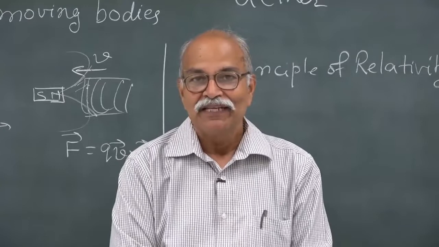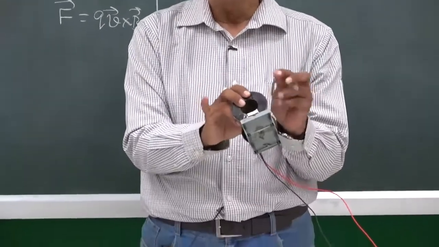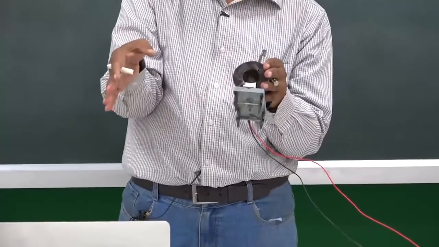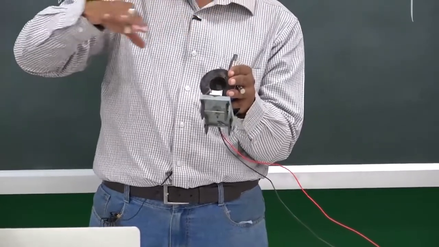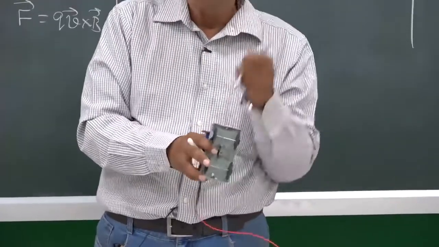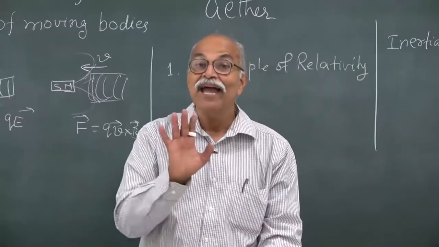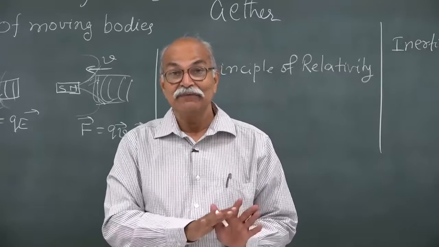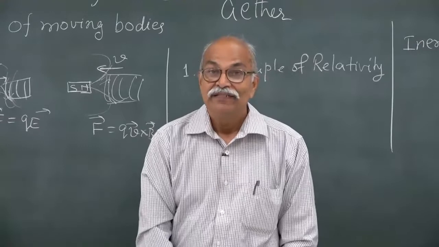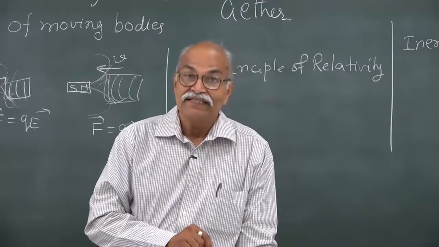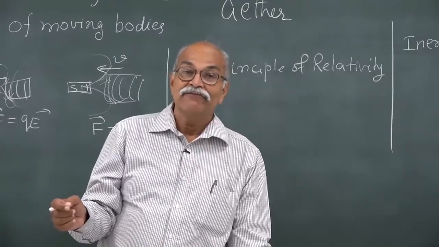this table, if I take this coil and this magnet and this galvanometer in the car, and while the car is moving smoothly on a very nice road and I still do this, magnet going into the coil, coil going into the magnet, the same kind of deflection will be seen in the galvanometer as we see it here on this table. So, all laws of physics are same in all inertial frames of reference, and therefore, by doing